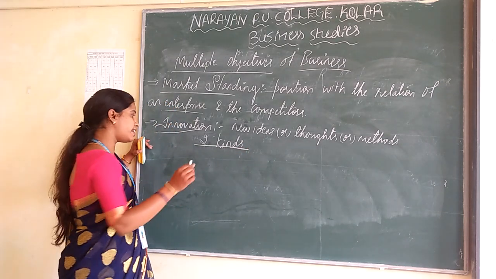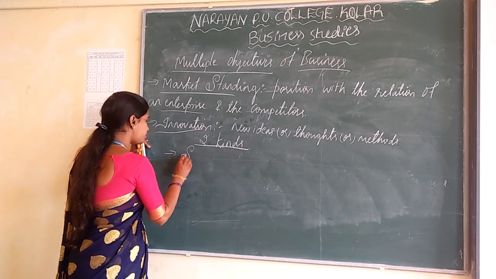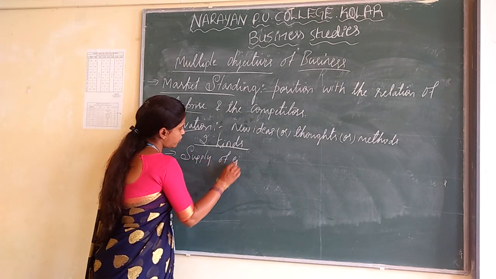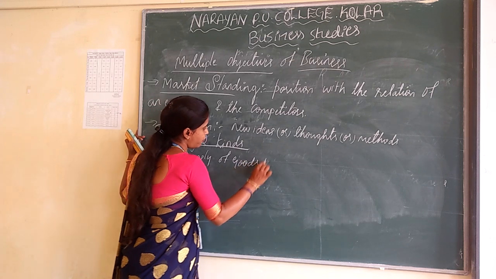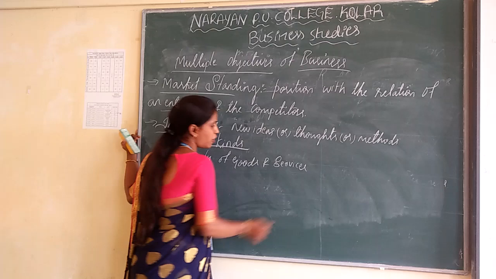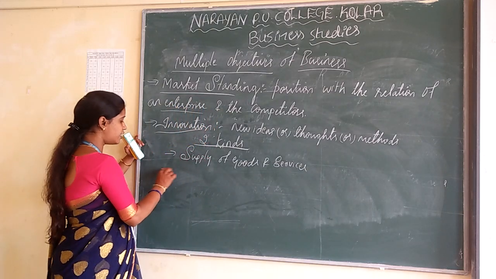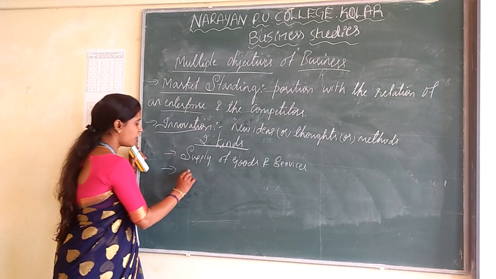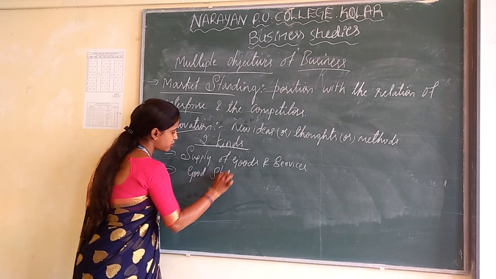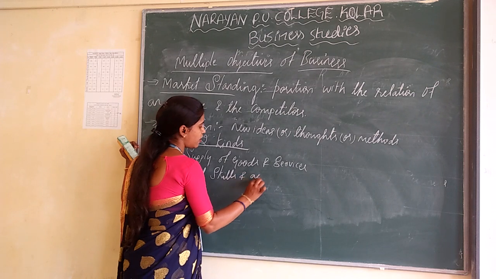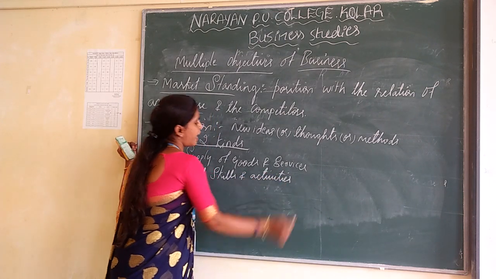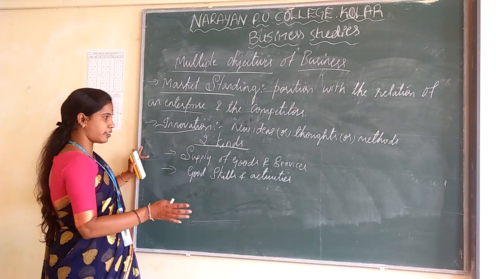In that, the first one is the supply of goods and services, and also they are going to apply good skills and activities to the business organization.